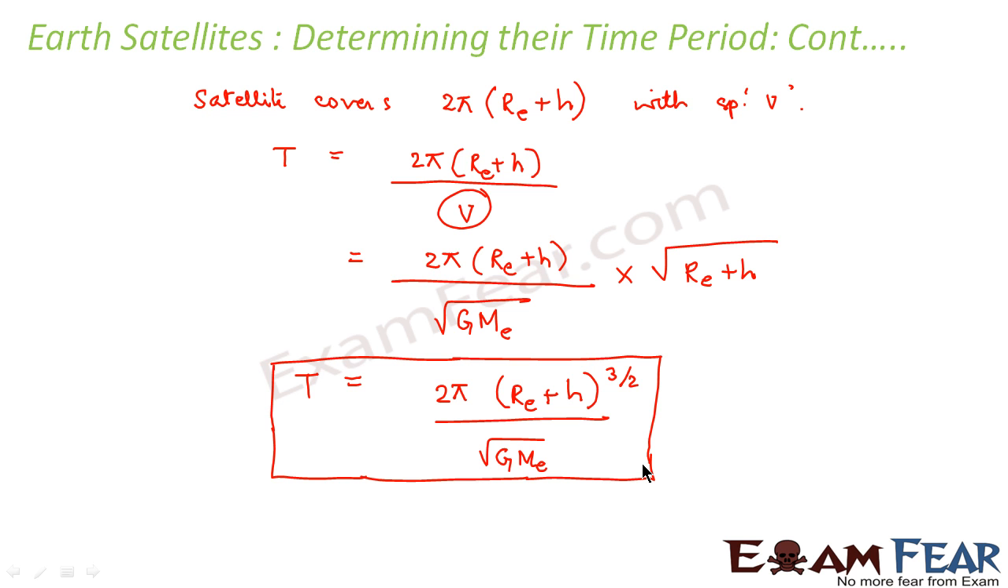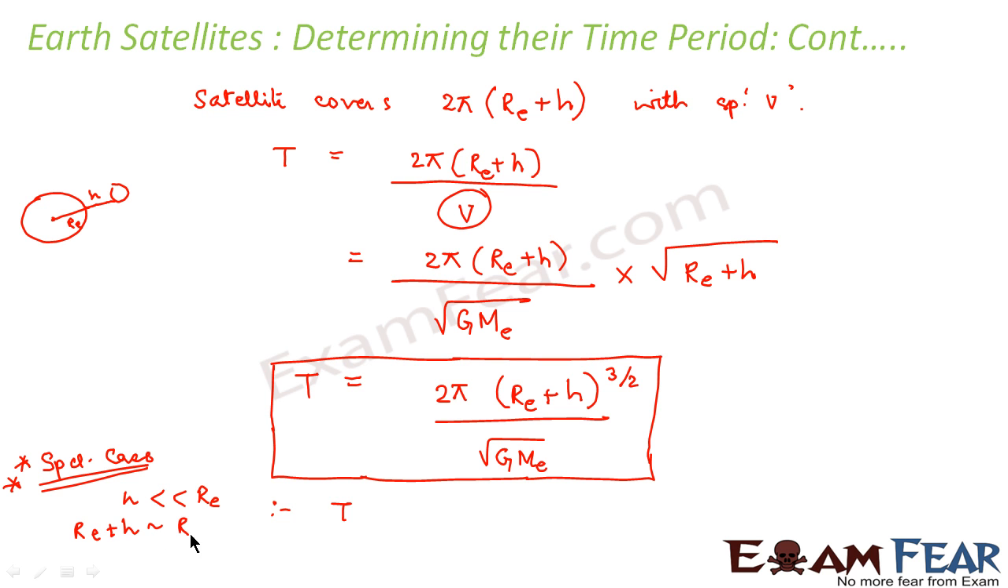Now we will also consider a special case of this. A special case when h, that is the height which we considered. Suppose this is the Earth and this is your satellite, so this is the radius of the Earth and this distance is h. If we say that h is very less than RE, what will happen in that case? In that case, RE plus h can be approximated to RE because h is very small when compared to RE.